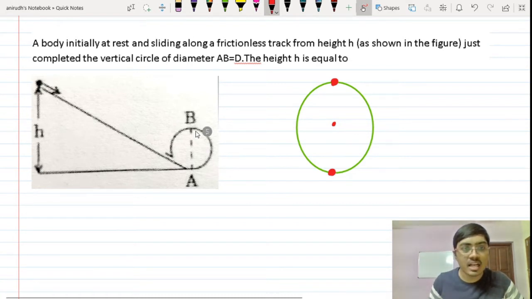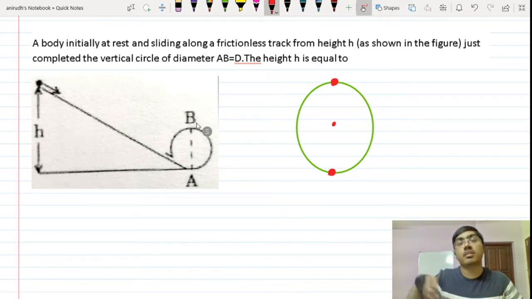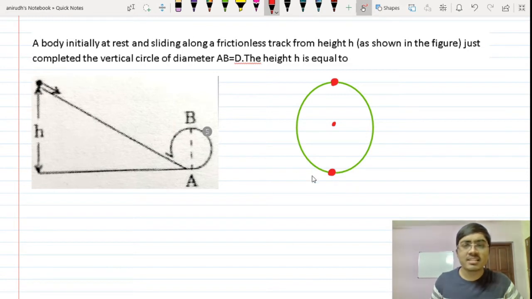Okay, so this is a question incorporating the concepts of vertical circular motion with the concept of energy conservation. Let me revise the concept for a particle executing vertical circular motion. The minimum velocity at the top point, so far as it is supposed to cover the entire circle without slacking down, is root of gr, where r is the radius. If it is connected by a string, you will take it as the length of the string. So this is root of gr.